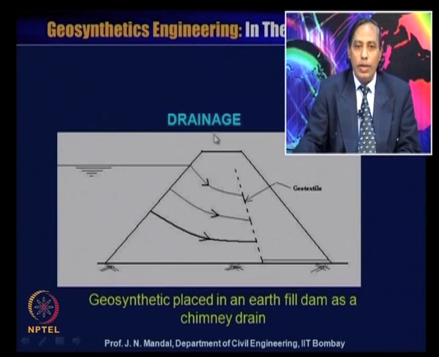Now, here the geosynthetic material is placed in an earth filled dam as a chimney drain, it acts as a chimney drain. So, this is the drainage. This is the geosynthetic material. Water can percolate along the plane of the geosynthetic material, that is why it is the drainage. So, geosynthetics are placed in an earth filled dam as a chimney drain.